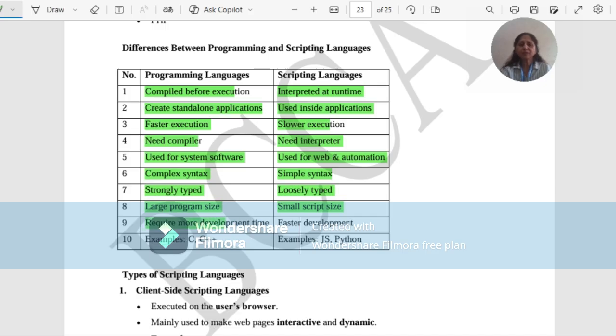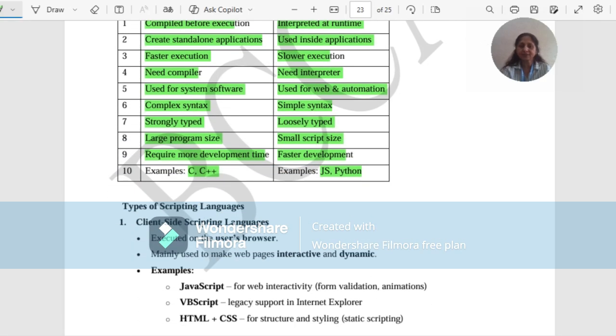Programming language requires more development time and scripting languages require less development time, in other words we can say that these are faster development. Examples of programming languages are C, C++ and examples of scripting languages are JavaScript, Python, etc.